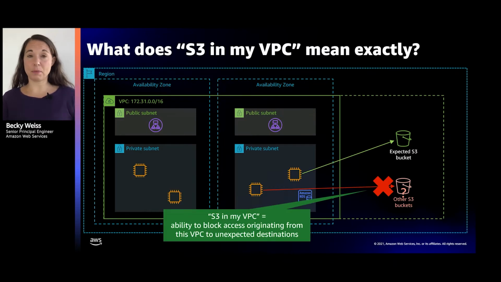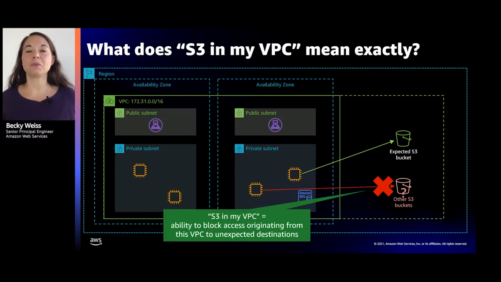If you're talking about a cloud service like S3, what that would in particular mean is: I've got a bunch of workloads running in this VPC. I know they access data in the cloud. I know they access data in S3. But I actually know exactly what parts of S3 they're supposed to be accessing, what parts they're supposed to be reading, what parts they're supposed to be writing. And I'd like to make rules about that.